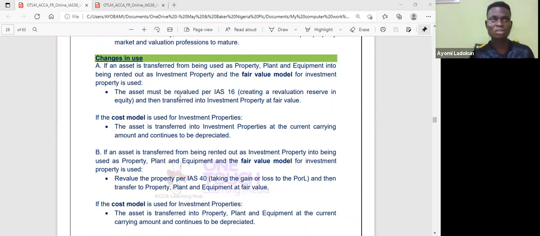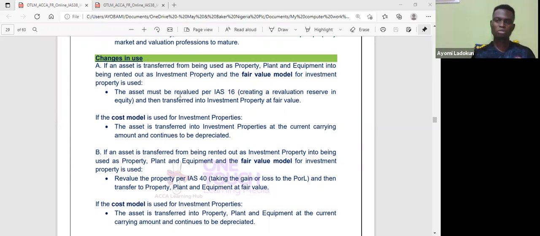And I also looked at subsequent measurement. Remember that you apply IAS 16 for owners occupied property. On subsequent measurement, you can either measure at cost or revaluation model.